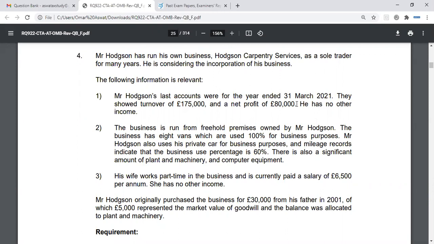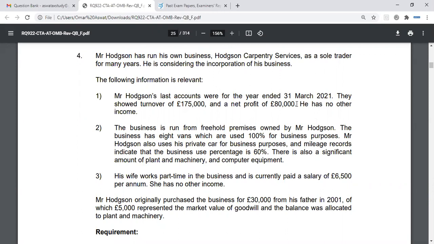So business asset disposal relief. Exactly. So if the premises is transferred over into NewCo, then it'll be a disposal for CGT purposes, but potentially covered by business asset disposal relief.